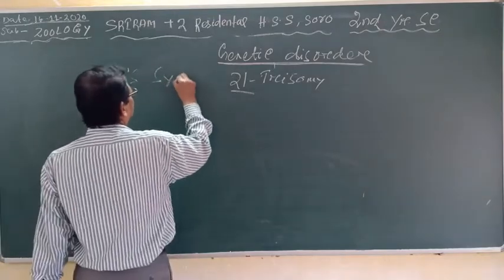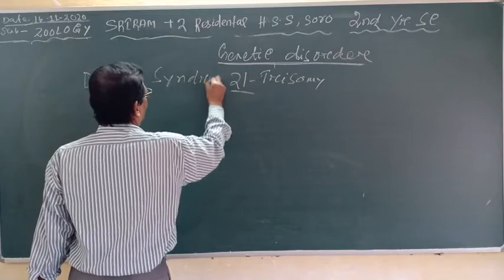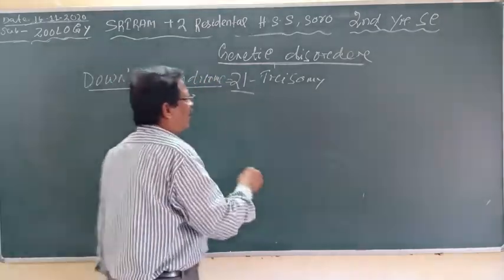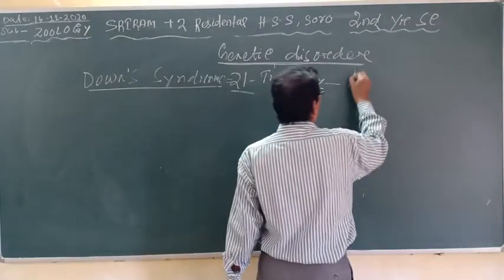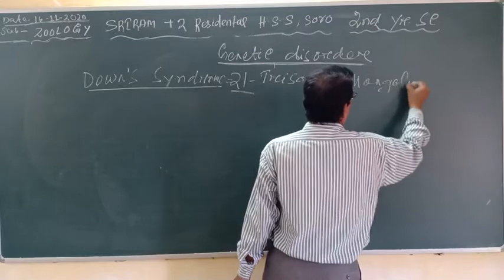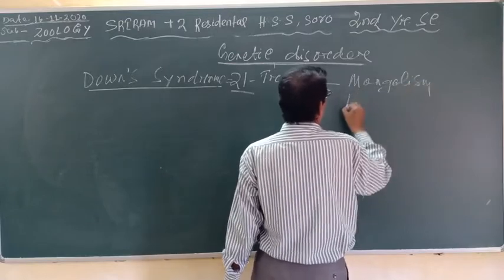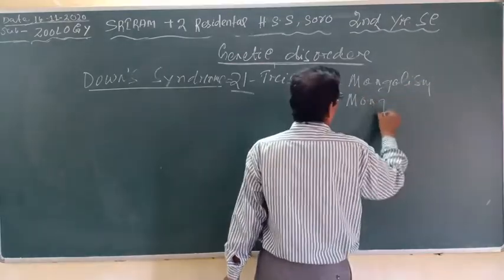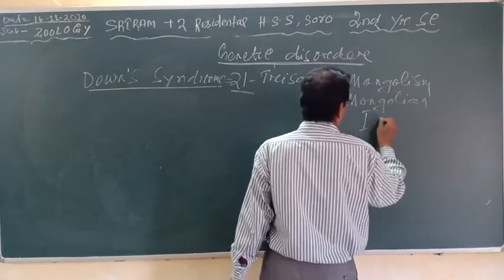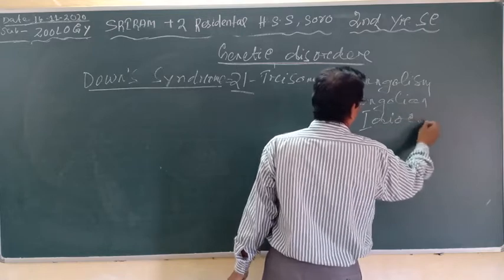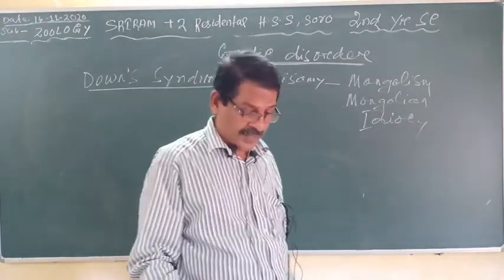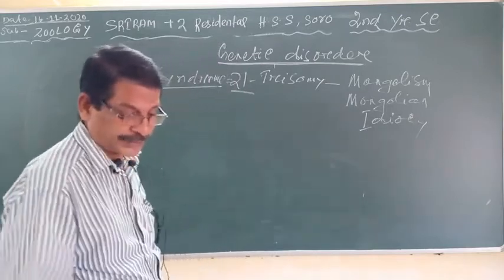Down's syndrome, or it is called 21 trisomy, or Mongolianism, or Mongolian idiocy.